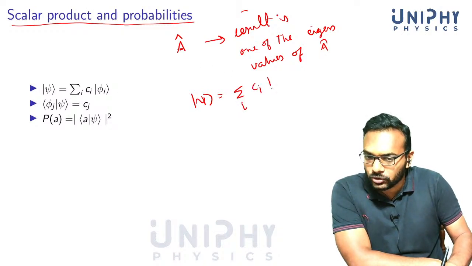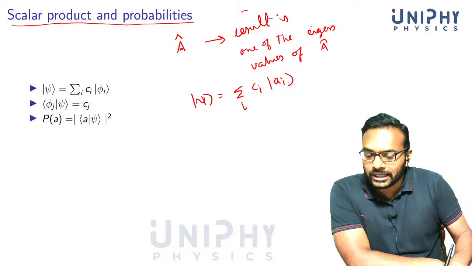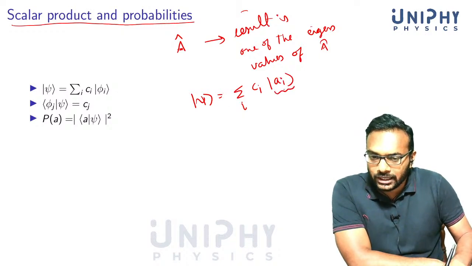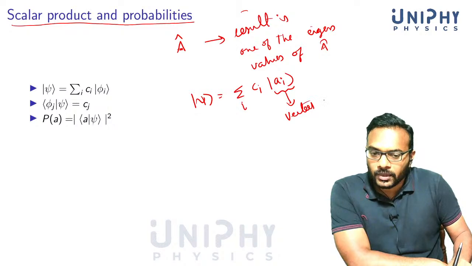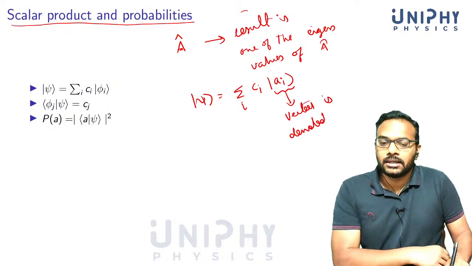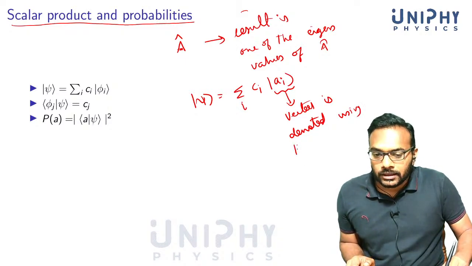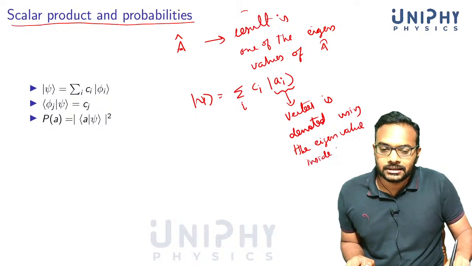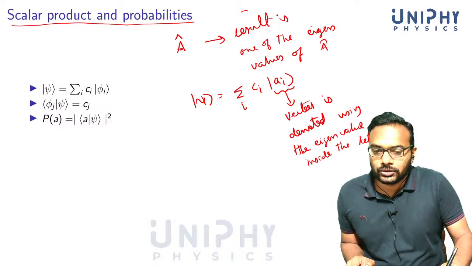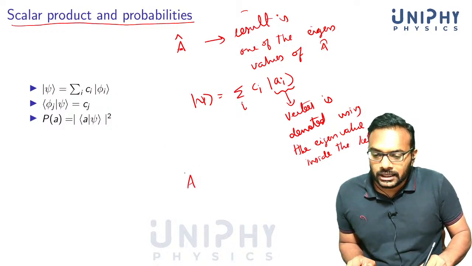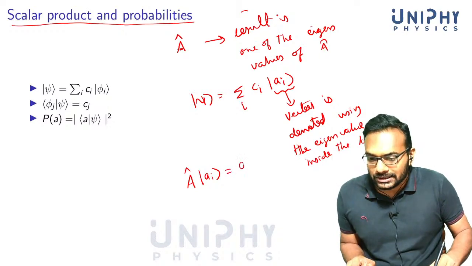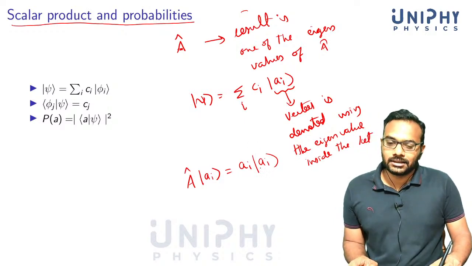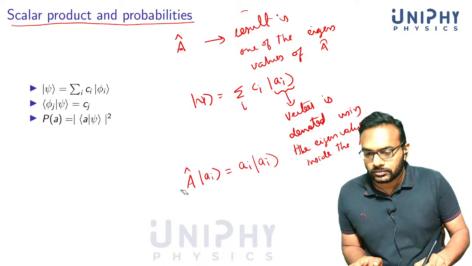These are the expansion coefficients, and here I am using a very convenient notation. This is an eigenvector of A with eigenvalue a_i. The vector is denoted using the eigenvalue inside the ket. So if you have A cap acting on |a_i>, this means the eigenvalue is a_i, and the eigenvector is denoted by putting the eigenvalue inside the ket. This is a very convenient notation.